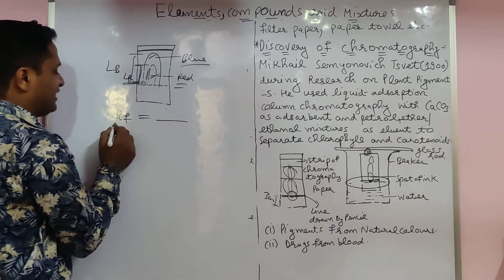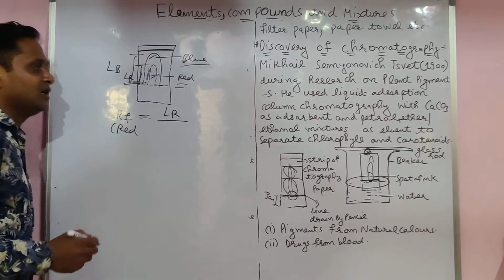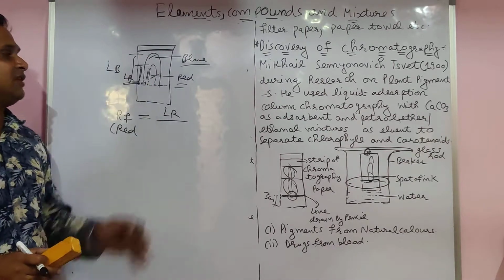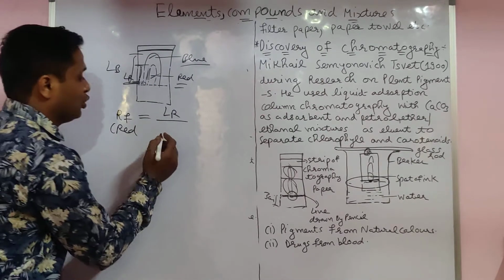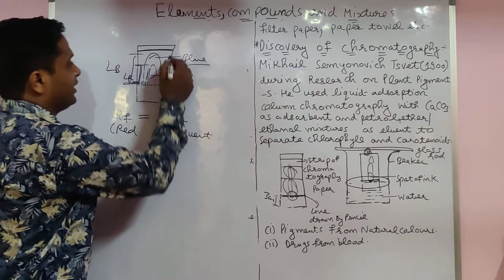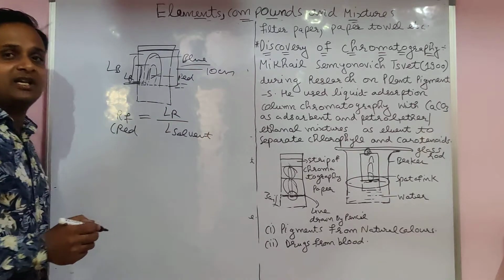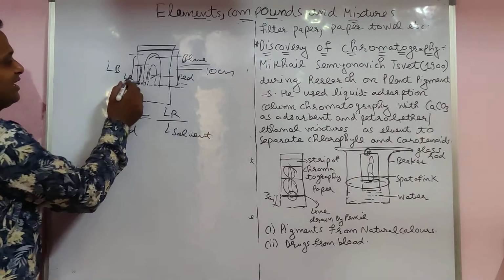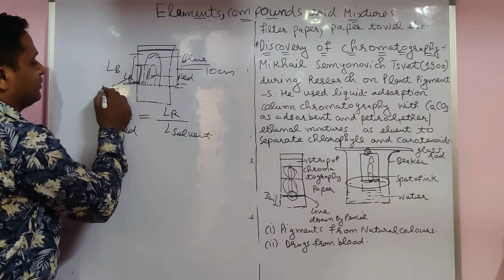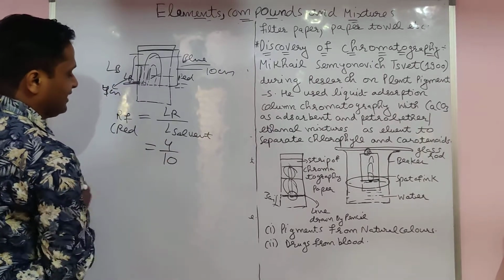If you want to find the retention factor for red, you take LR, the distance that red moved, upon the length the solvent moved. Here the maximum length the solvent moved is, for example, 10 centimeters, and the red one is, for example, 4 centimeters. So the RF value is 4 upon 10.